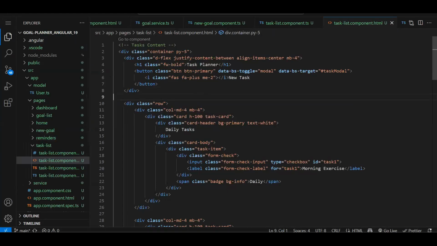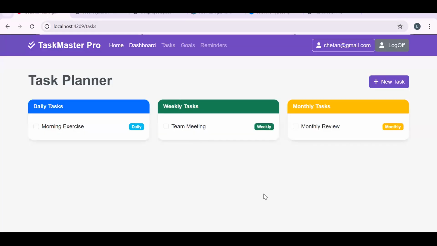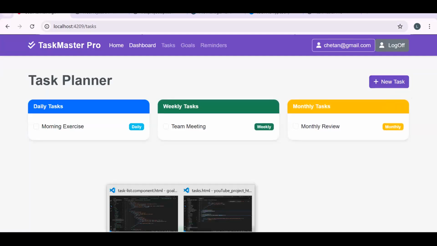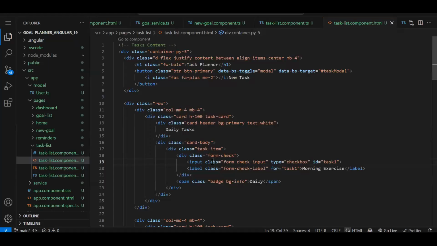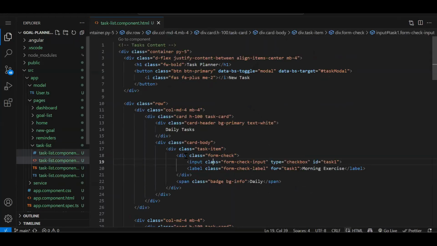Fine. Let's just save and check if the UI is coming properly. Yeah, so you can see the UI is coming, but if I click on over here, nothing will happen because we didn't write anything. Fine. Let me just close this. Now, let's close everything. We should focus on one component at a time.